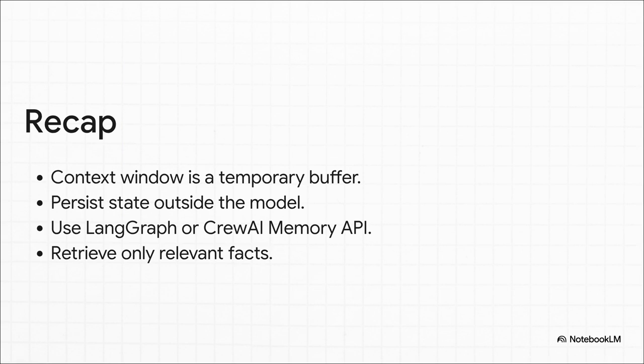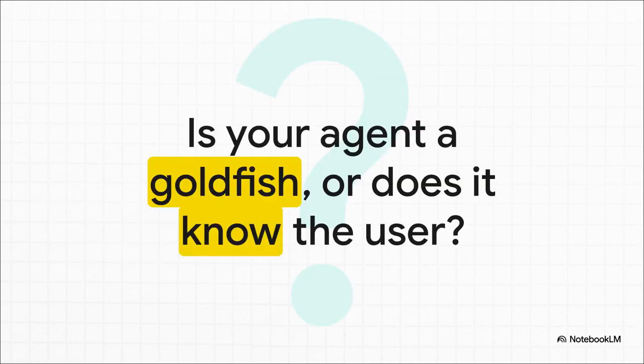All right, let's bring it all home. To recap this explainer, first, you absolutely have to stop treating the context window as memory. It's just a temporary buffer. Second, real memory means persisting structured state outside the model entirely. Third, rely on robust tools like LangGraph checkpointing, CrewAI's Memory API, or dedicated layers to handle all this persistence. And finally, use selective retrieval to pull back only the relevant facts. Keep your agent focused.